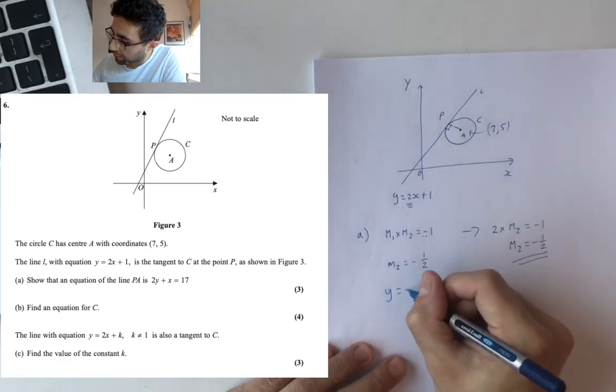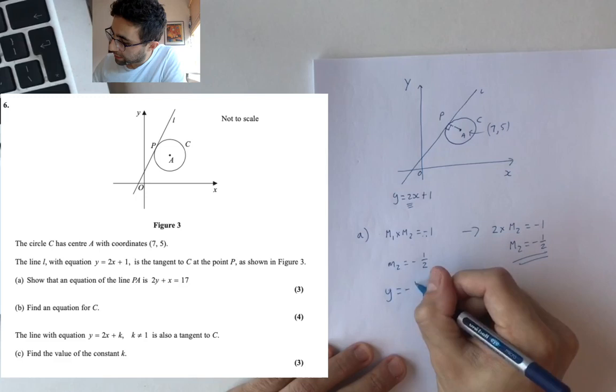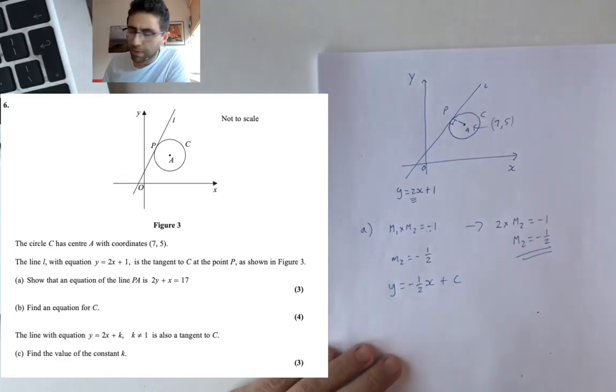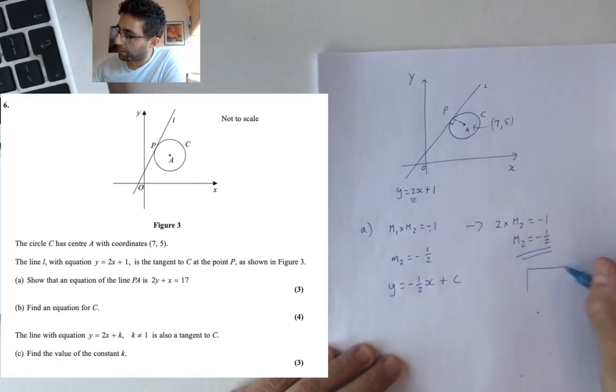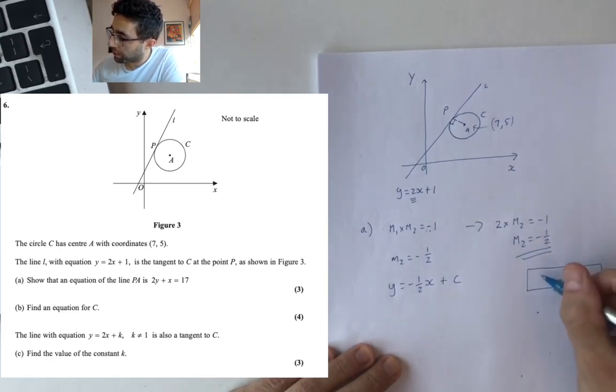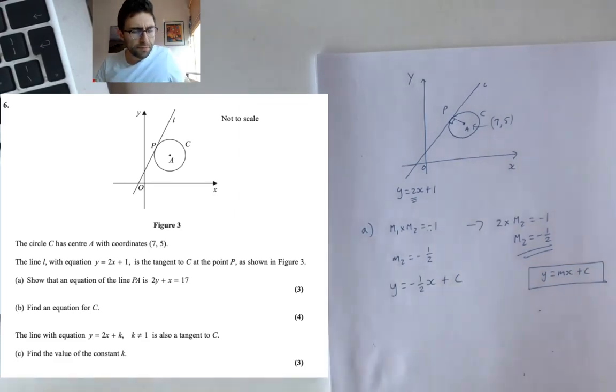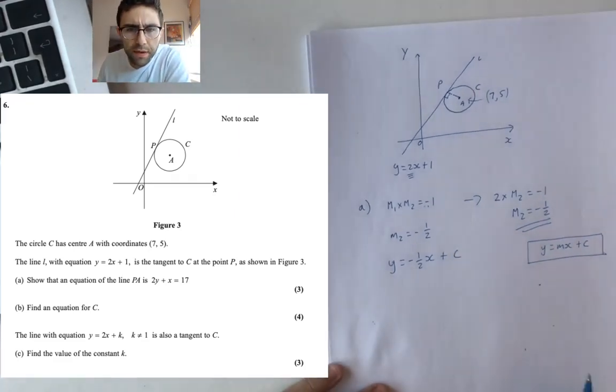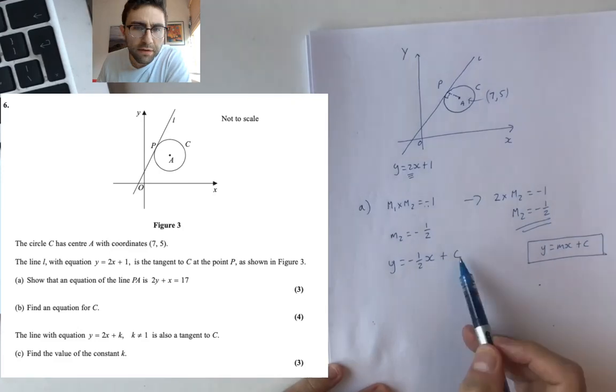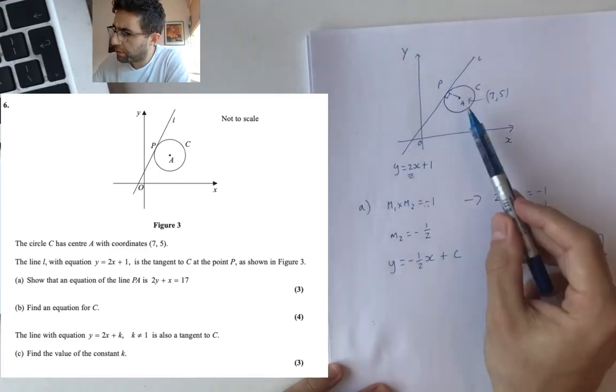So you've got y equals minus a half x plus c, because remember, for any line, y equals mx plus c. And we've got the gradient, minus a half. Just need c. What can we do?